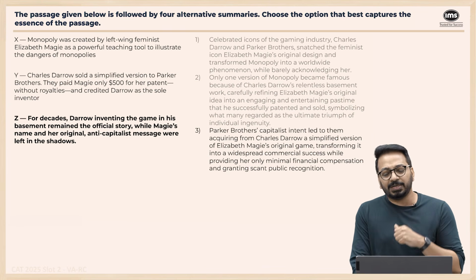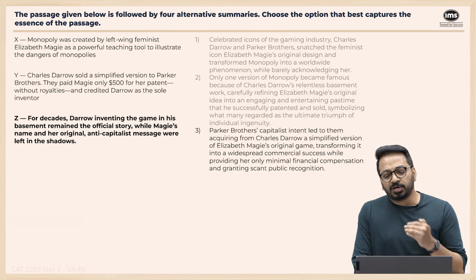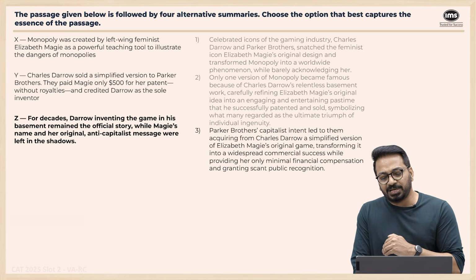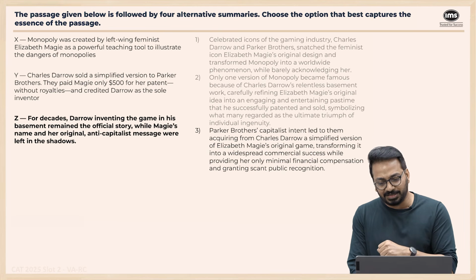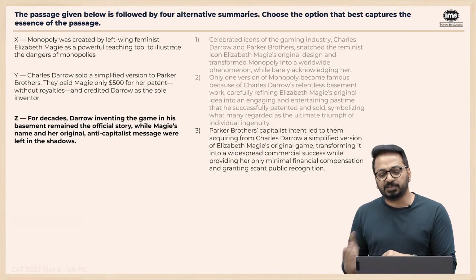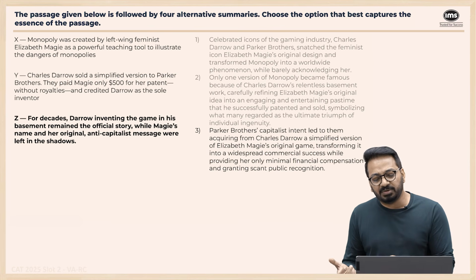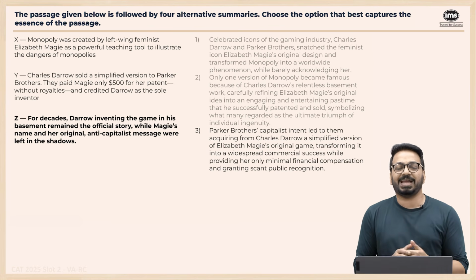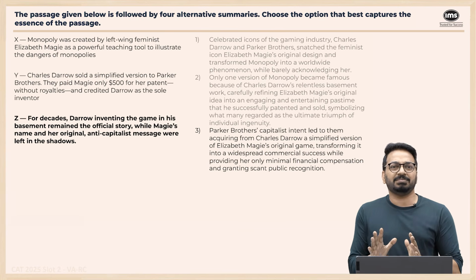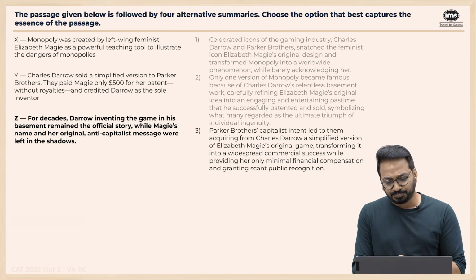Parker Brothers' capitalist intent led them to acquire from Charles Darrow a simplified version of the original game, transforming it into a widespread commercial success while providing her only a minimal financial contribution and granting scant public recognition. Seems like it, we can keep this.